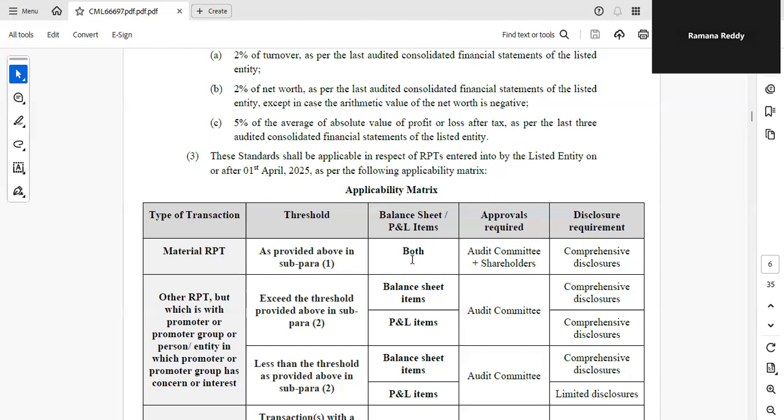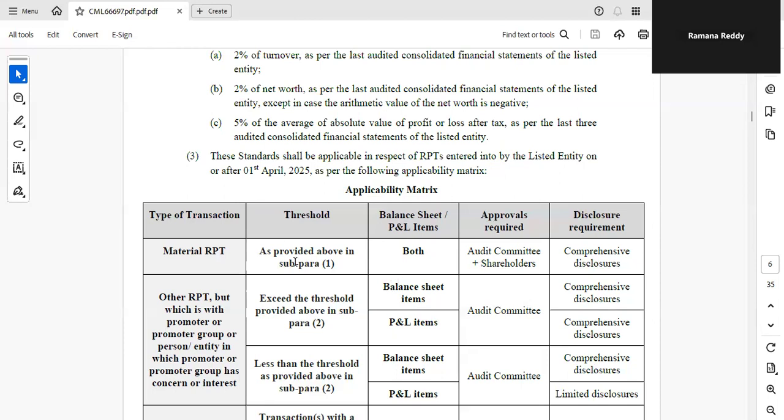If it is a material RPT, then it is both a balance sheet and P&L item. Approval required: audit committee approval and shareholder approval are both required. If it is a material RPT, then comprehensive disclosures are required. In the next slide, I will explain what comprehensive disclosure is. First, you have an overall idea.